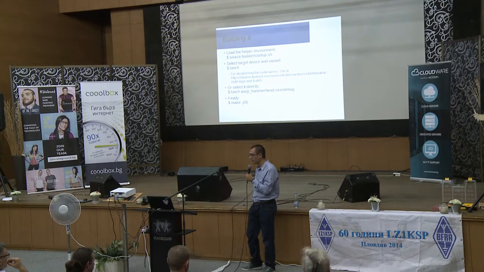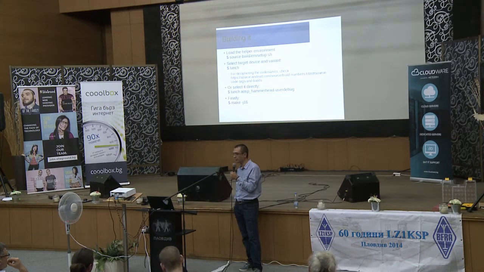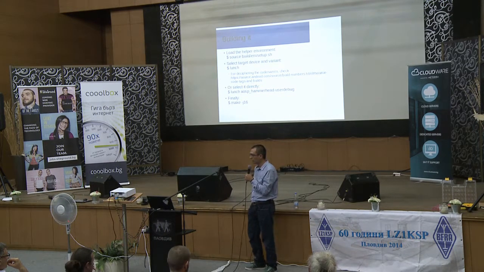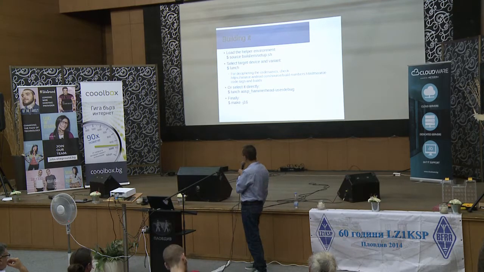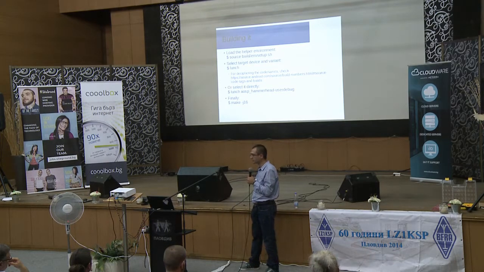For Nexus 5, this is Hammerhead. For other devices, you can check the source.android.com website to see what the code names are for other Nexus devices. So we select the AOSP Hammerhead userdebug configuration and just type make to build it.